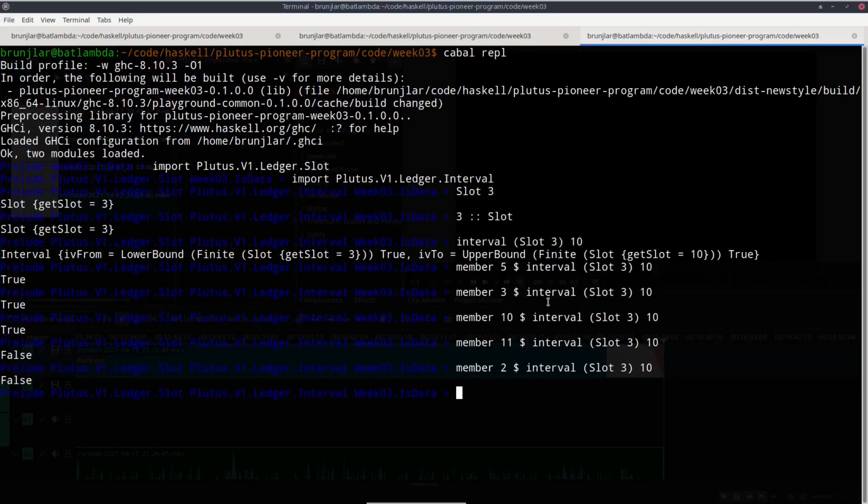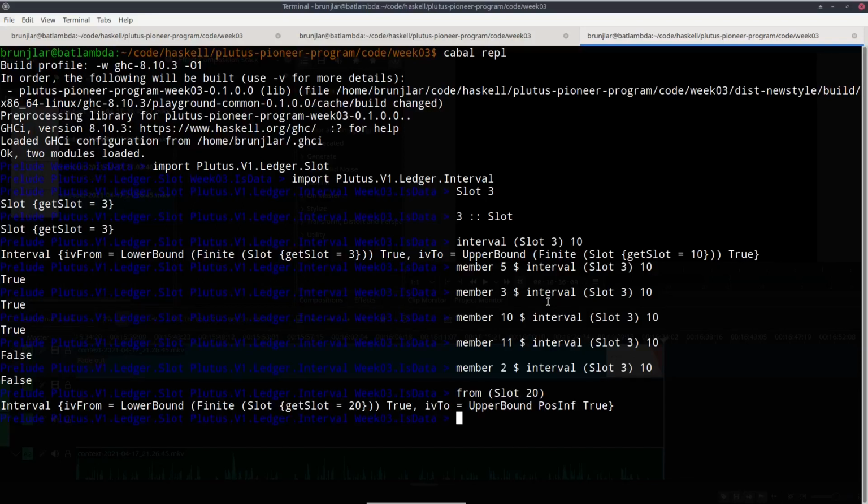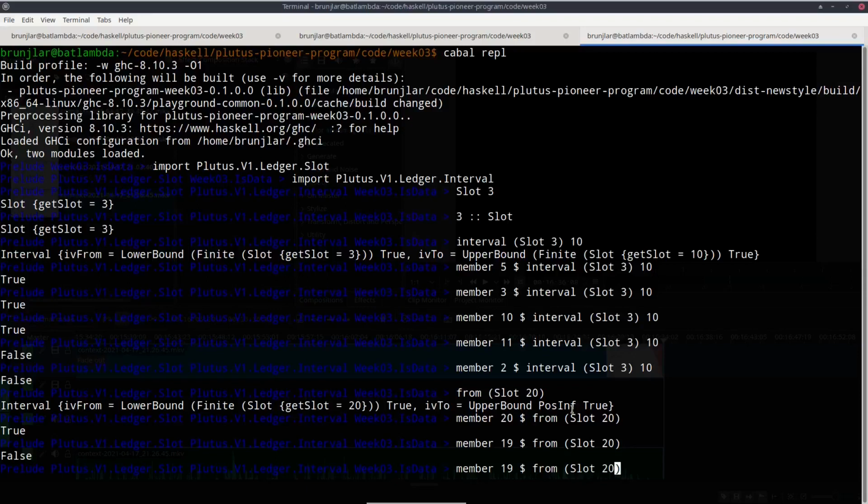So now let's use the from constructor. So I have from, for example, slot 20. So we see again the lower bound is a definite slot, namely 20, which is included, and the upper bound is positive infinity. So if I check for membership, 20 should be included in that one. It is. 19 should not. But everything starting at 20 should be included, no matter how large. So slot 1 million is still included.